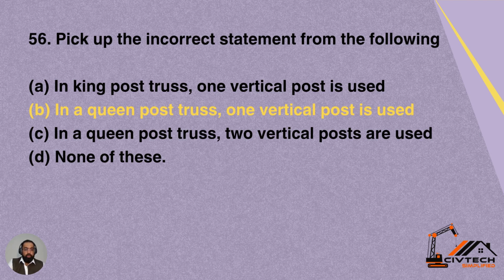So you know that in king post one vertical post is used, but in case of queen post it's two. So option A is correct, option C is correct, and option B, which says in a queen post truss one vertical post is used, is an incorrect option. So here we have to pick an incorrect option. So option B is correct for this question.